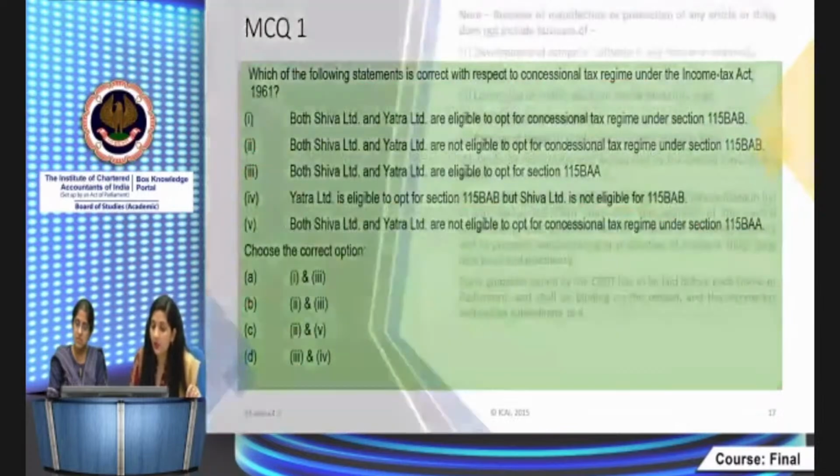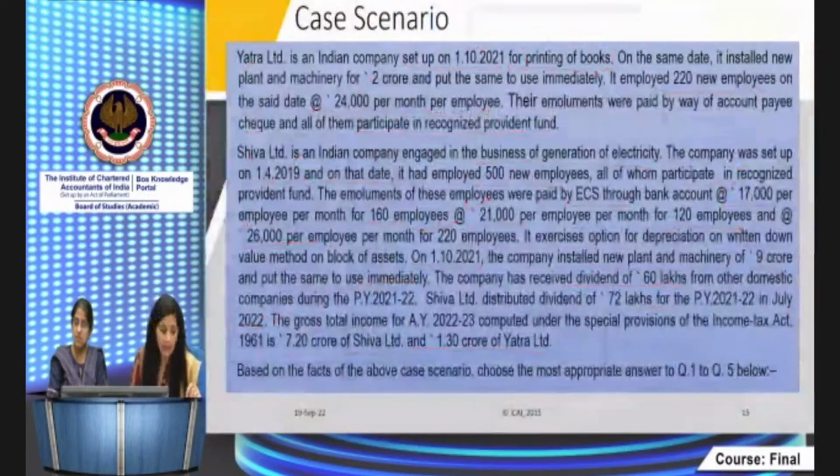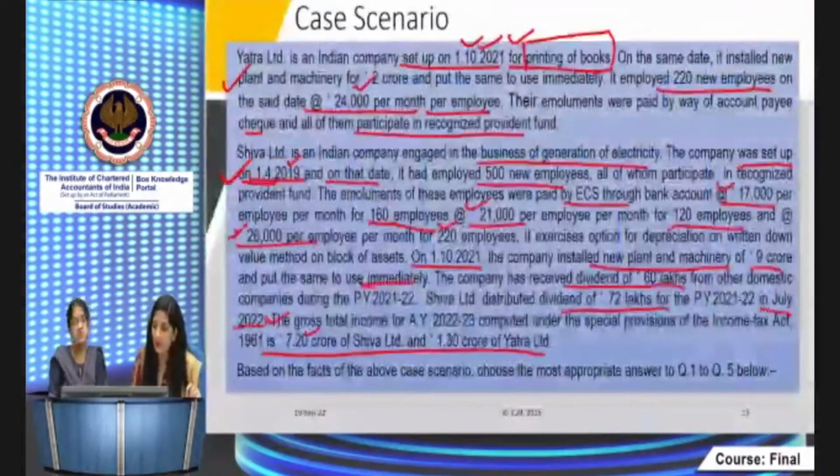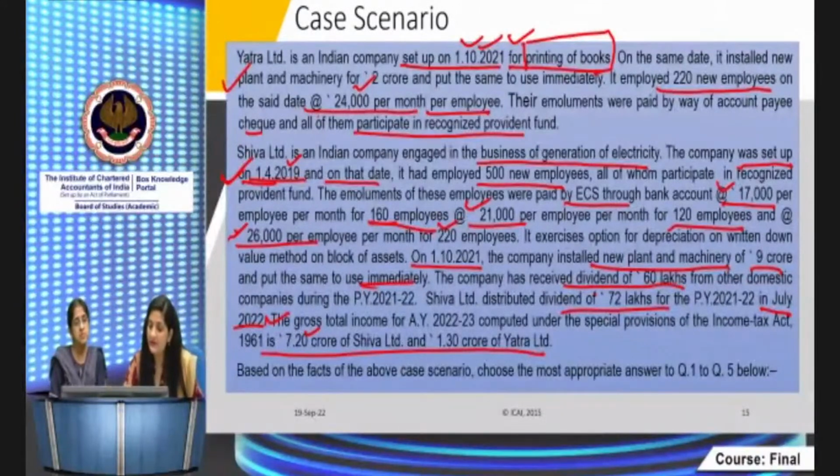It's relating to dividend income. See, 80M deduction is allowable to the company. Why? Because the company has received 60 lakh rupees during the year, and it also distributed 72 lakh rupees. So how much is the deduction allowable under section 80M? It's whichever is lower, meaning the amount which is received or the amount distributed, whichever is lower is allowable as deduction to the company. So the company has received 60 lakh rupees and distributed 72 lakhs, so 60 lakhs deduction the company will